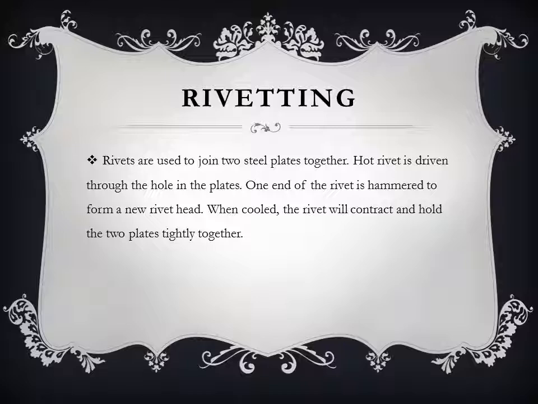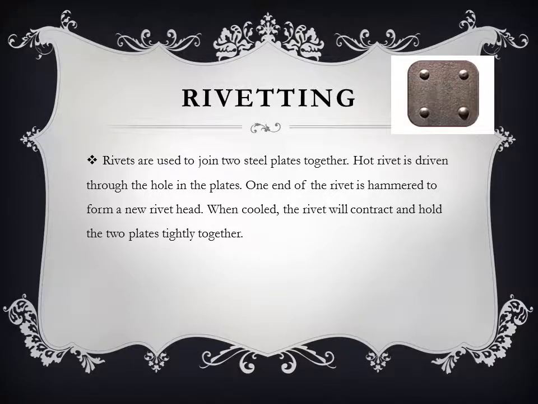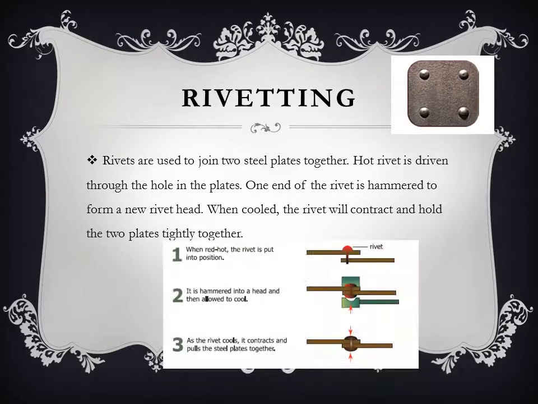Riveting. Rivets are used to join two steel plates together. A hot rivet is driven through the hole into the plates. One end of the rivet is hammered to form a new rivet head. When cooled, the rivet will contract and hold the two plates tightly together. When red hot, the rivet is put into position. It is hammered into the head and then allowed to cool. As the rivet cools, it contracts and pulls the steel plates together.